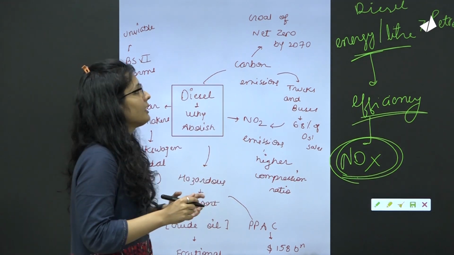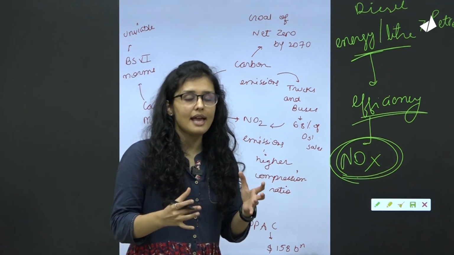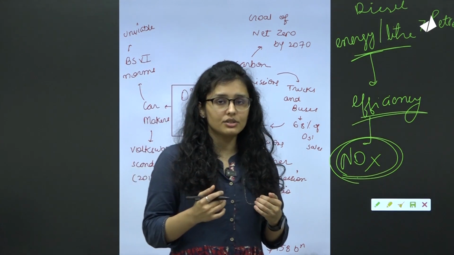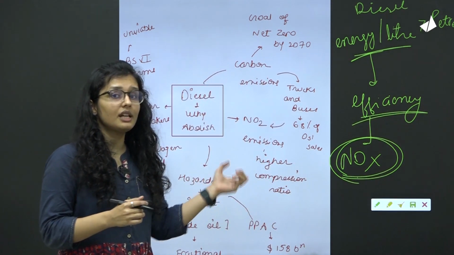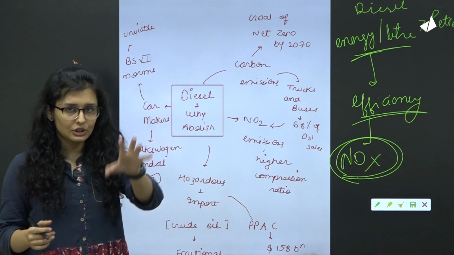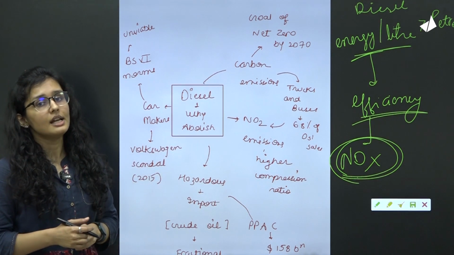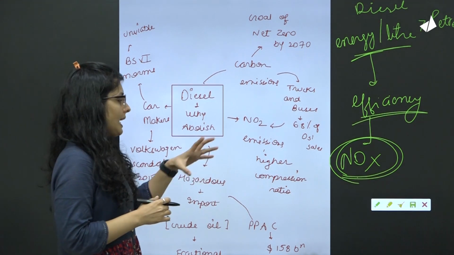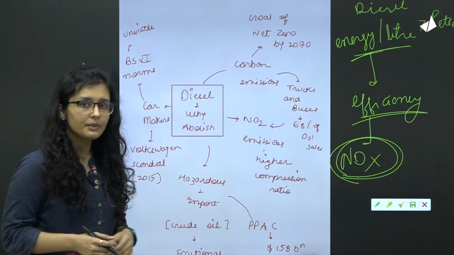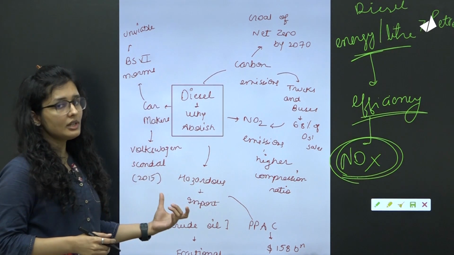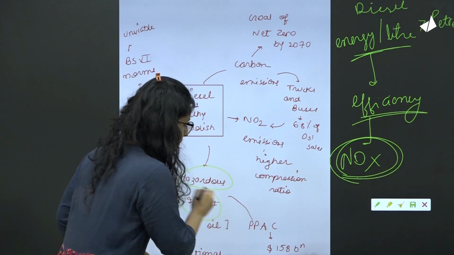In a similar way, because everything has benefits and disadvantages of its own, this is one of the disadvantages, but we will see in the advantages that high compression ratio is the advantage of diesel-based engines itself. But as of now, let us see further what the hazardous impacts are. As happens in both petrol and diesel, there is high import here.